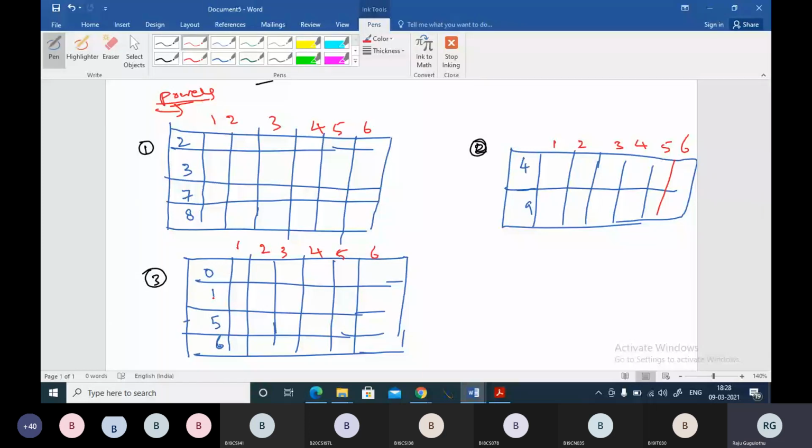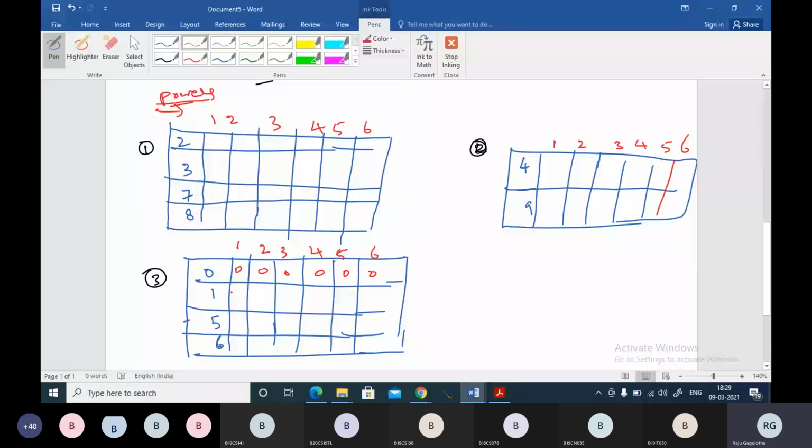Anything power 0 will be 1, but 0 power 1 or 0 power infinity will be 0. So the same digit will be coming, right? So for the unit digit, whenever 0 comes in your multiplication or any problem, and you multiply with any number, your unit digit will be 0. That thing you will know practically.